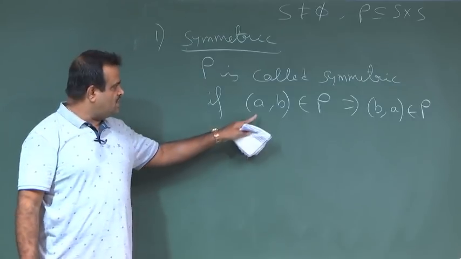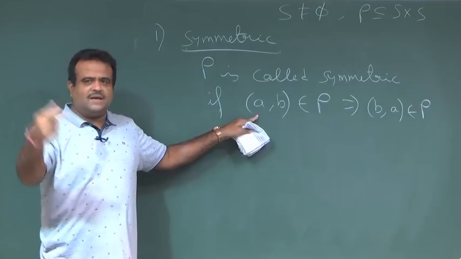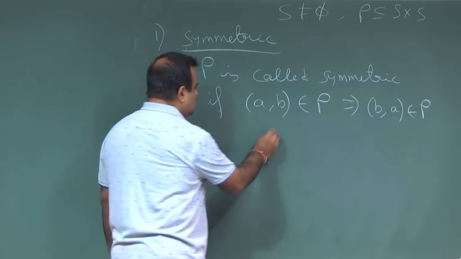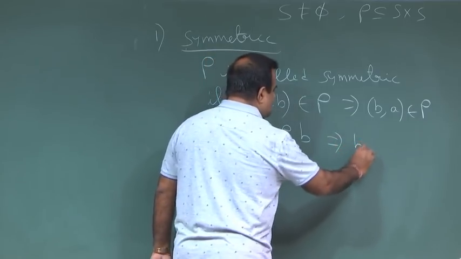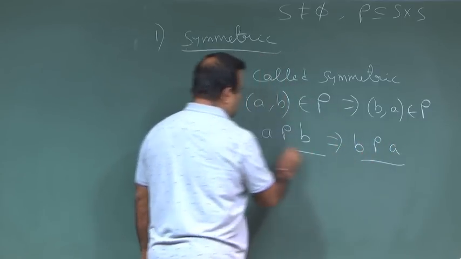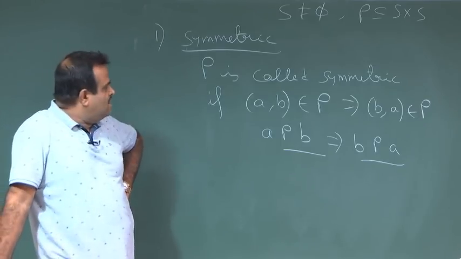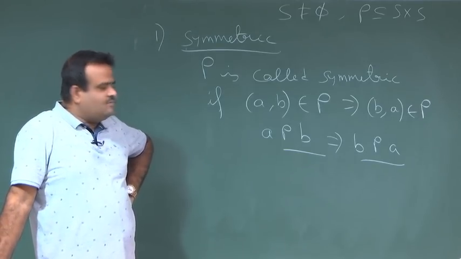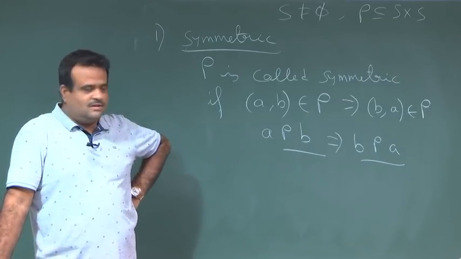Suppose we take an element (a, b) from rho, then (b, a) also has to belong to rho. So, this means a is related to b implies b must be related with a. Okay. So, this is called a symmetric relation.